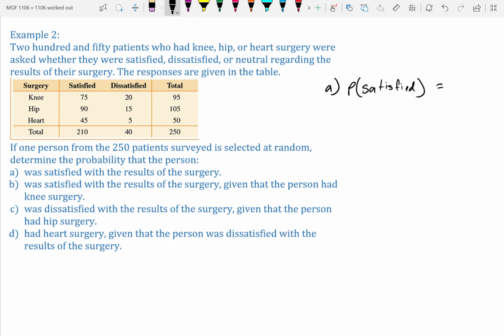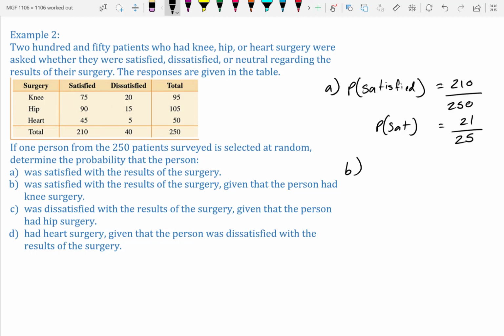So how many total were satisfied? 210. And out of that 210, how many people did they ask? 250. When we simplify, that's 21 over 25. So 21 out of every 25 picks, you would get a satisfied patient.